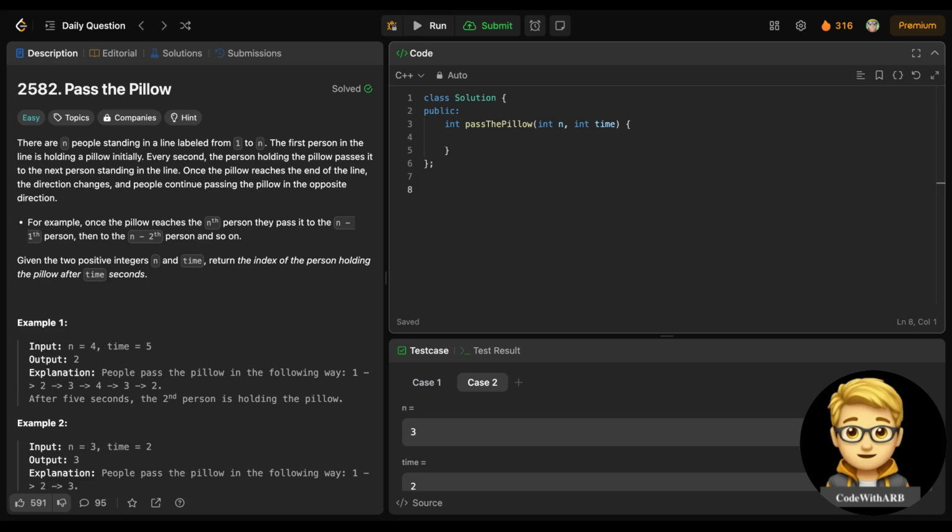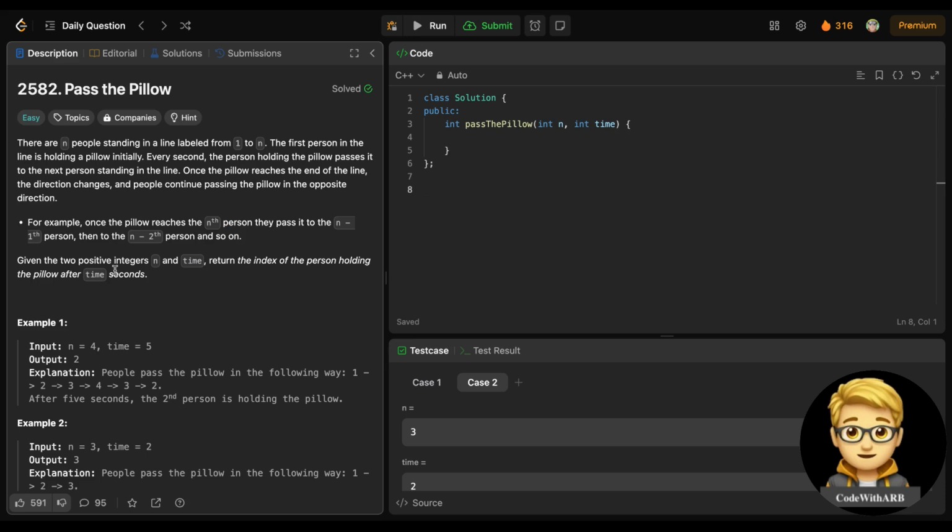The first person in the line is holding a pillow initially. Every second, the person holding the pillow passes it to the next person standing in the line. Once the pillow reaches the end of the line, the direction changes and the people continue passing the pillow in the opposite direction. For example, once the pillow reaches the nth person, they pass it to the n minus 1th person, then to the n minus 2th person, and so on, right?